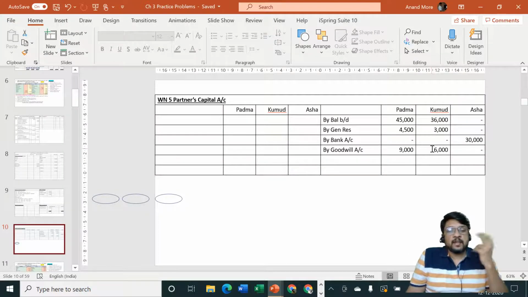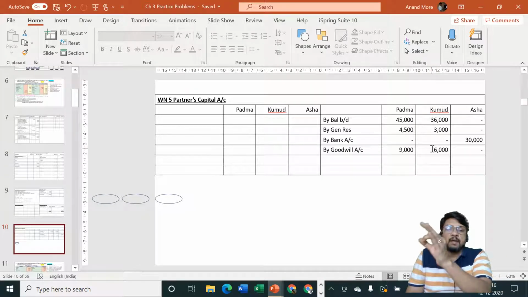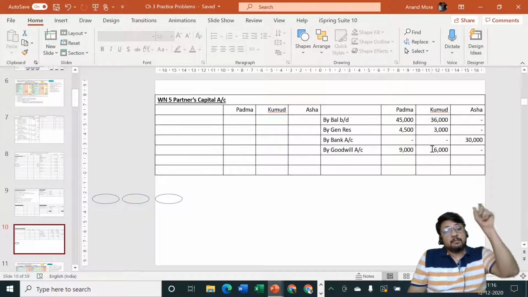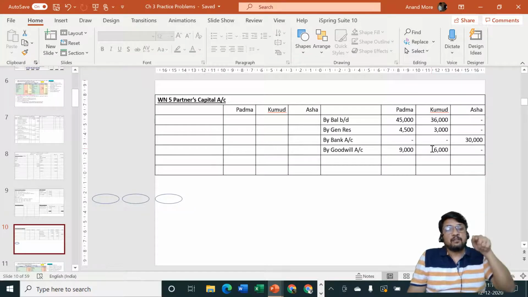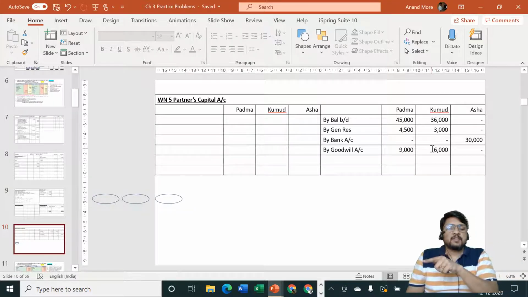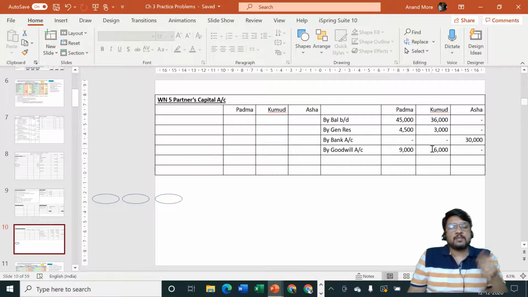Then there are two ways of telling the things. Either you can straight away say this much cash withdrawn by Padma and so much cash withdrawn by Kumud. This is one way. Or you can give a puzzle. Padma withdrew that much cash, which is half of the amount which she received in goodwill. Kumud received that much cash, which is half of the amount she received in goodwill.